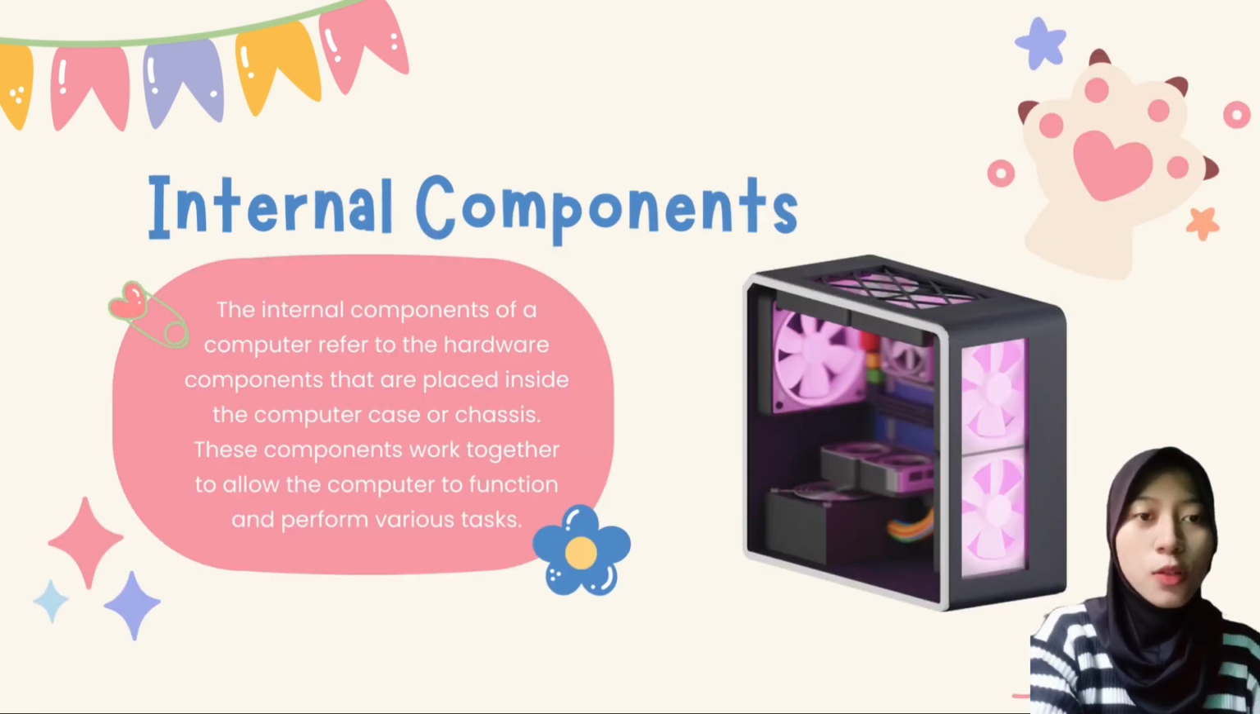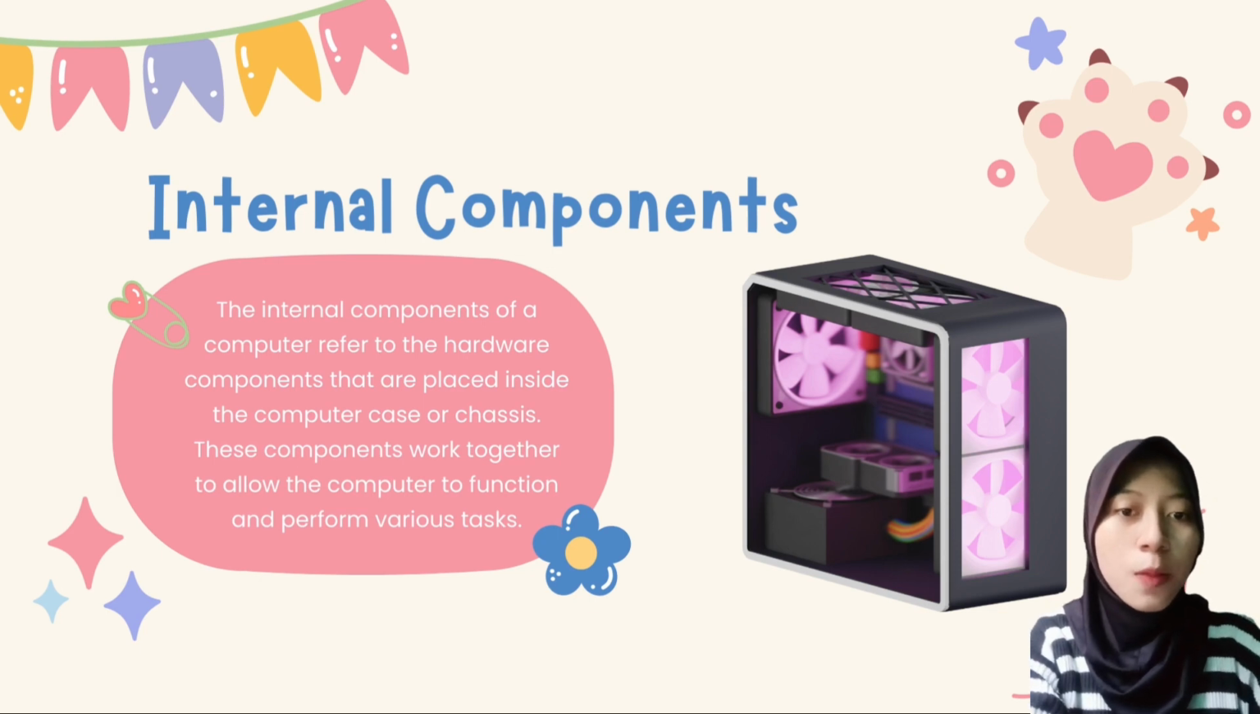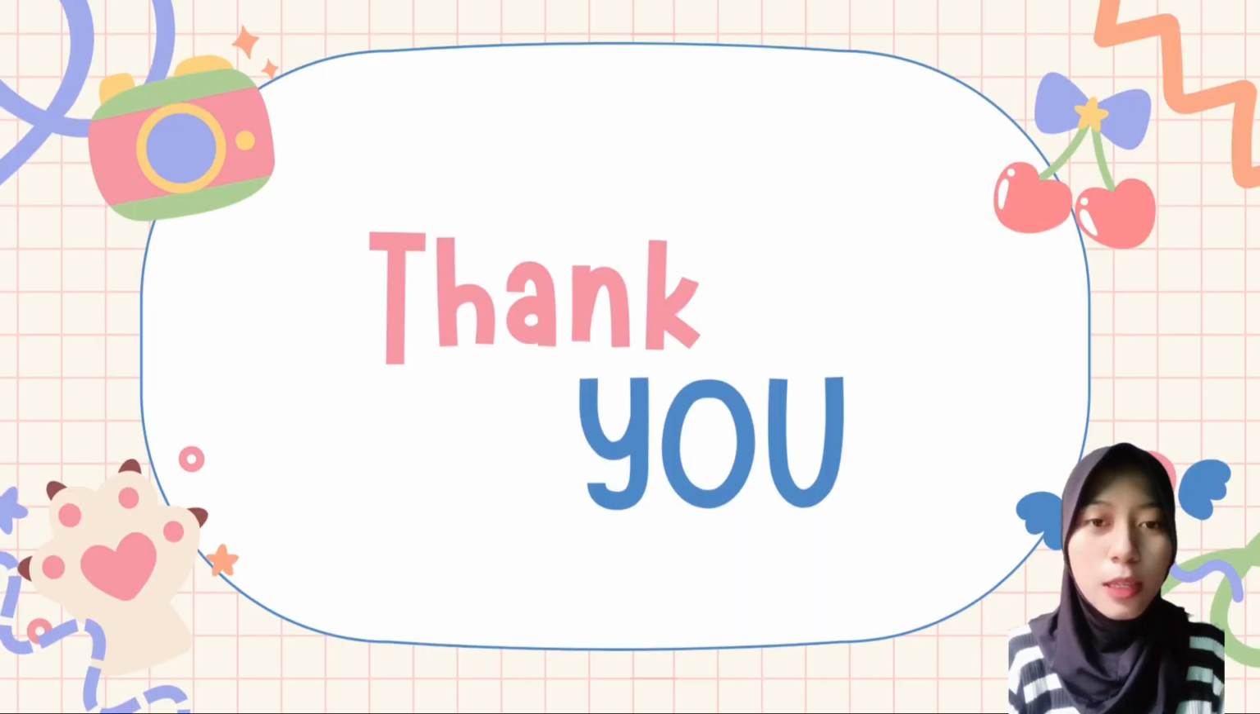And the last is internal components. The internal components of a computer refer to the hardware components that are placed inside the computer case. These components work together to allow the computer to function and perform various tasks. Examples are central processing unit CPU, motherboard, memory, storage device, power supply unit, expansion cards, cooling system, and connector cables. That's all for today's presentation.